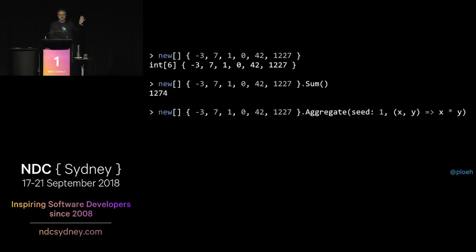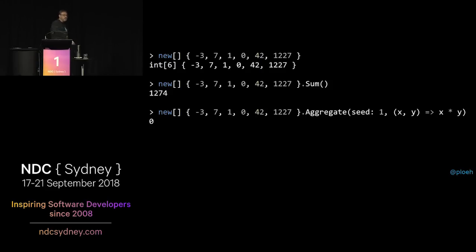And the difference is that the other overload that doesn't take a seed doesn't handle empty collections. So if the collection was empty, which this one is not, I realize, it doesn't know what to do because it says, well, I know what to do if I have two values because I need to multiply them. And if I have one value, I can just return it. But if I have 0 values, I don't know what to do. So bang, it throws an exception. But by giving you a seed to handle the edge case, this is safer. This, by the way, returns 0 because there's a 0 in that list of numbers.